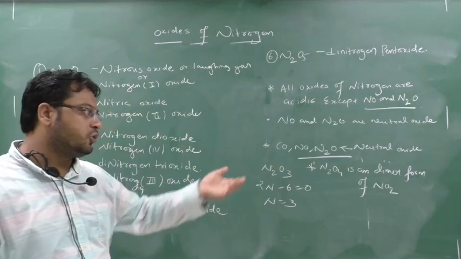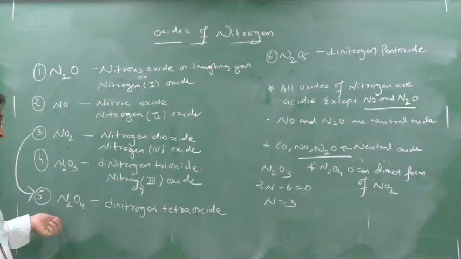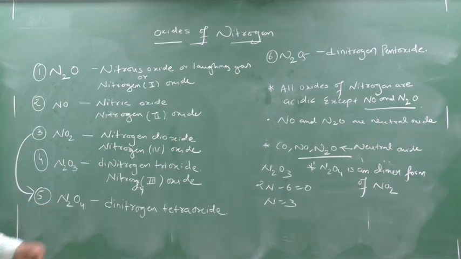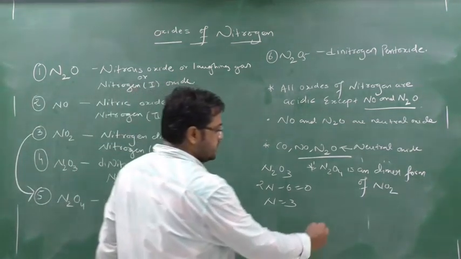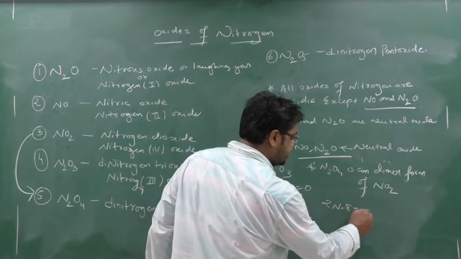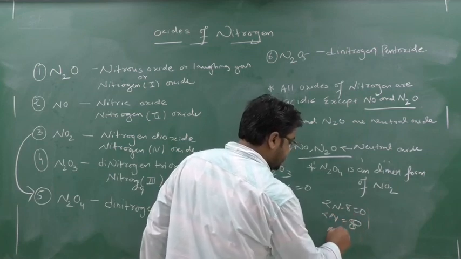It will combine with another NO2 and form N2O4. So NO2 will not exist as NO2, actually it exists as N2O4. You have to remember this, okay? If you calculate here also, the answer will come 4 only. Check it out: 2N minus 8 equal to 0, so 2N equal to 8, N equal to 4.